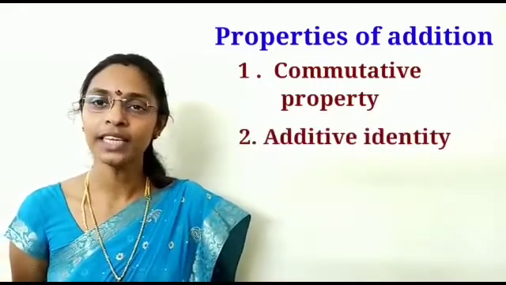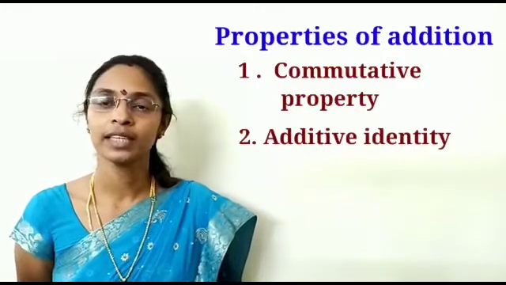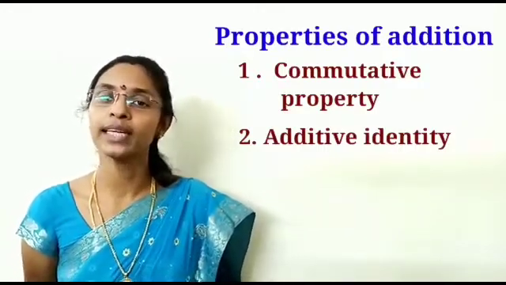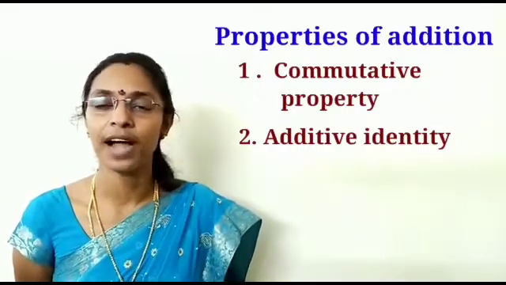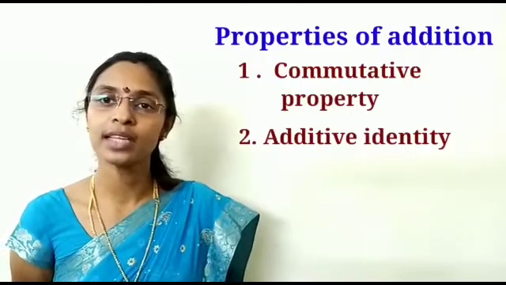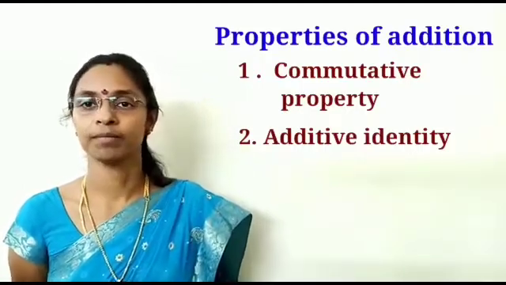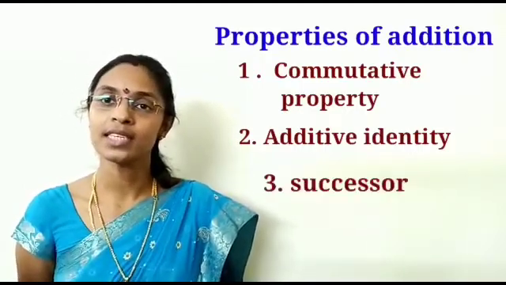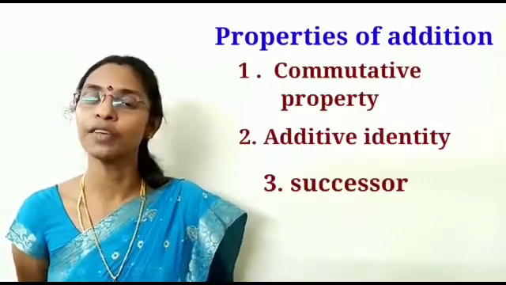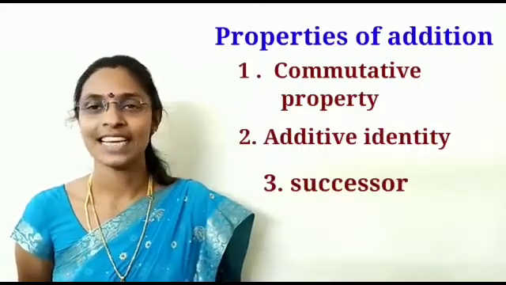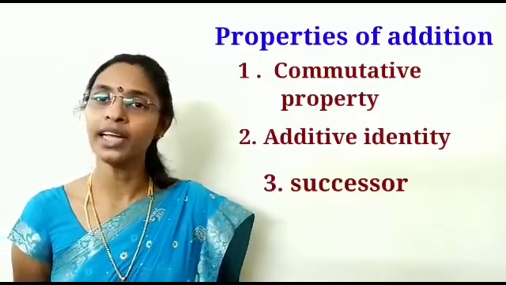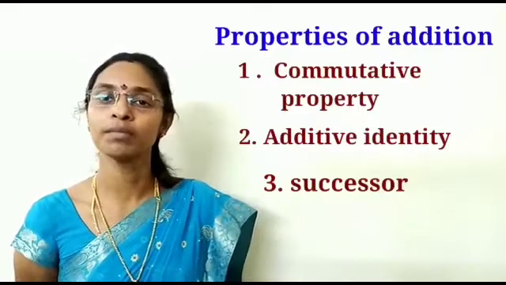And the next property is additive identity. What is additive identity, children? Yes, when you add 0 to a number, you get the number itself as the sum. Here, 0 is known as the additive identity. Next one is successor, children. How do you get a successor of a number? Yes, when you add 1 to a number, you get the successor of the number.